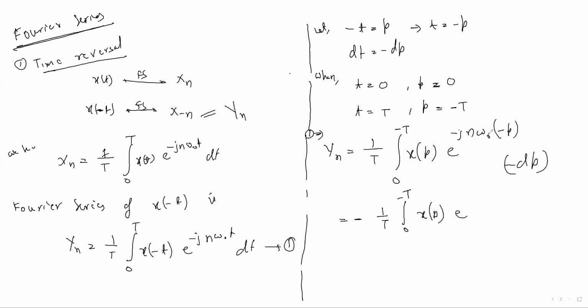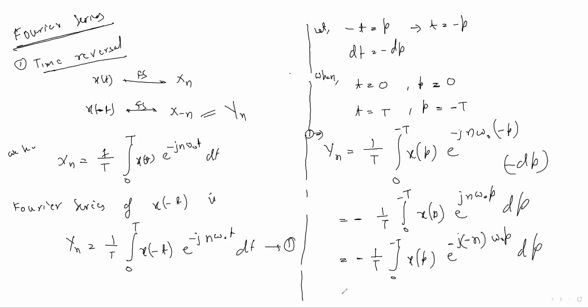This will be minus minus a plus, j n omega naught p dp. Let me write another line like this: minus 1 by T, 0 to minus T, x of p e to the power minus j minus n omega naught p dp.